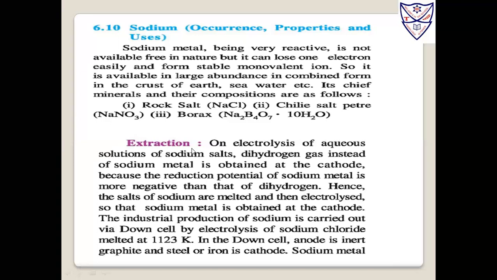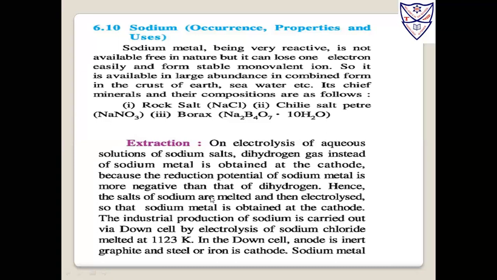So how is it extracted? What does extraction mean? The ore which is present in the earth's crust can be processed to get a pure form of the metal. On electrolysis of an aqueous solution of a sodium salt, dihydrogen gas instead of sodium metal is obtained at the cathode, because the reduction potential of sodium metal is more negative than that of dihydrogen.